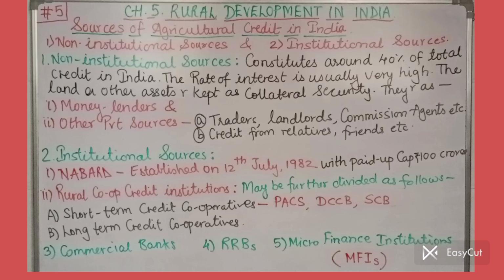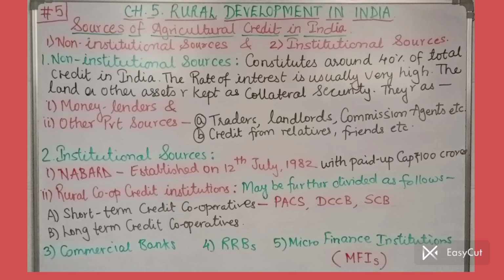Now, these non-institutional sources can be further classified into two main types. First is money lenders. These are direct individual money lenders who charge very high interest rates and also compulsorily ask for some collateral security, maybe land or important asset documents, against the credit they are giving. They are called money lenders.